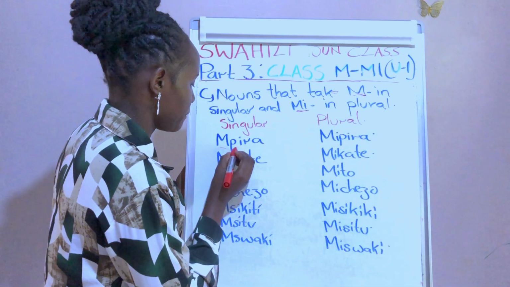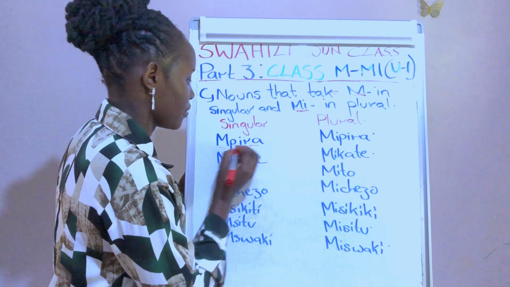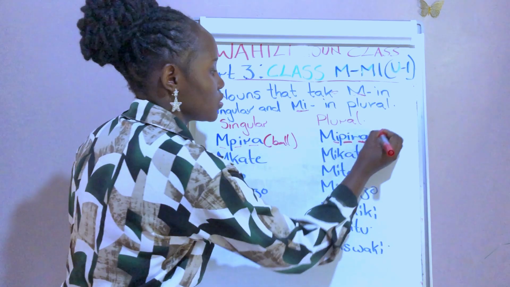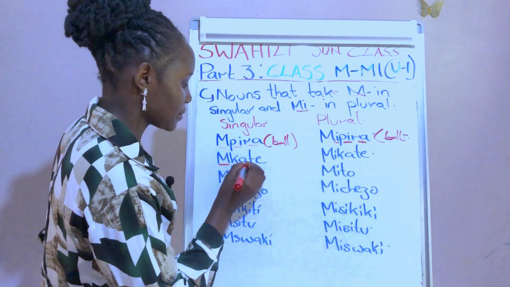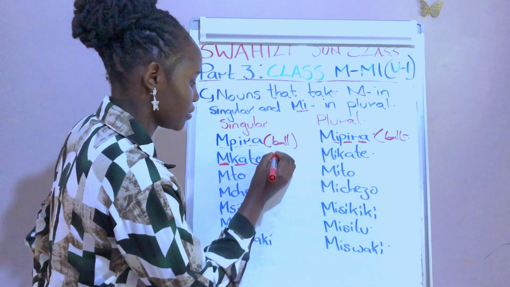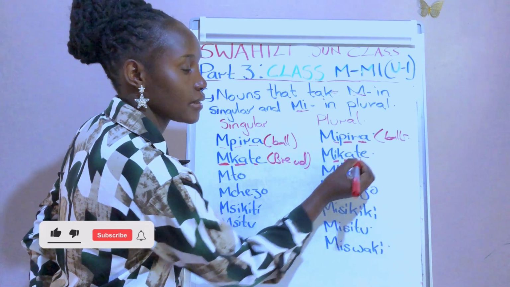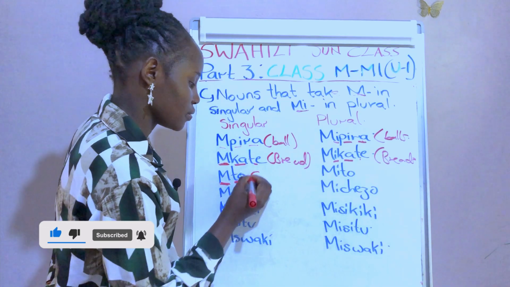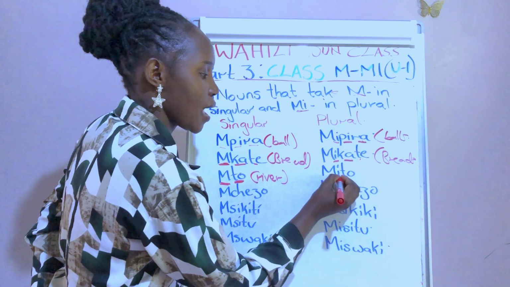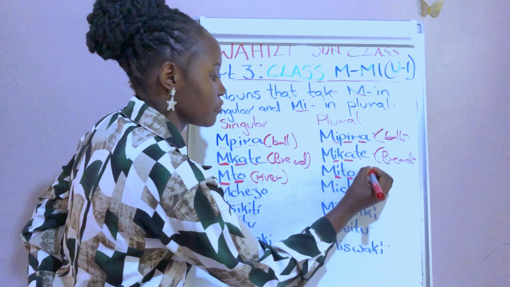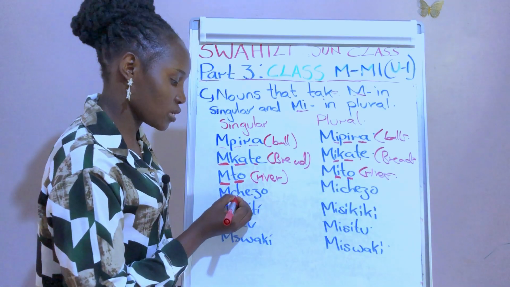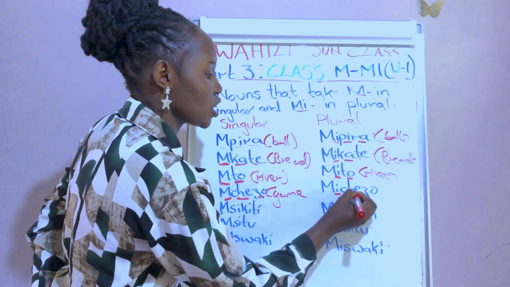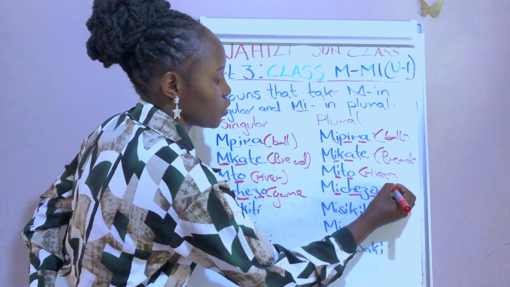And then there is mpira, mpira, a ball. Then mipira, mipira for balls. Another noun is mkate, bread. And in plural we say mikate, mikate for breads. Mto, mto. This is a river. In plural we say mito, mito for rivers. Then we say mchezo, a game. In plural we say michezo, michezo for games.